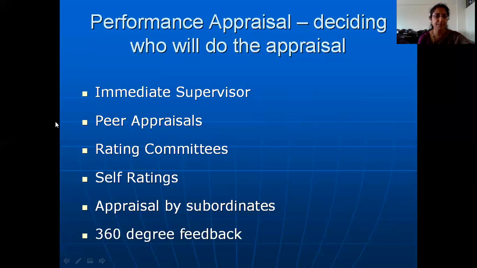So how does a peer appraisal work? We will just see. What happens in a peer appraisal is an employee chooses one of his team members. That particular team member will be the chairperson in terms of that appraisal activity. Now, this team member will choose one supervisor and 3 other team members.